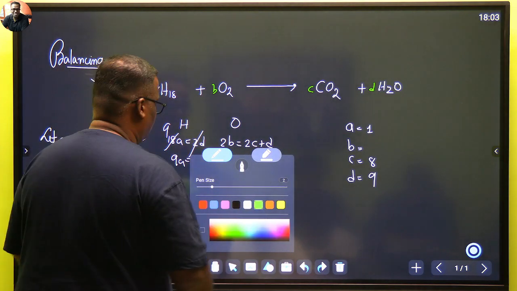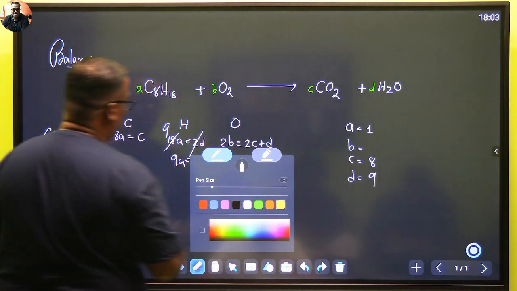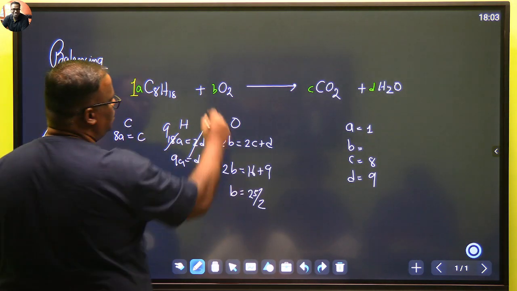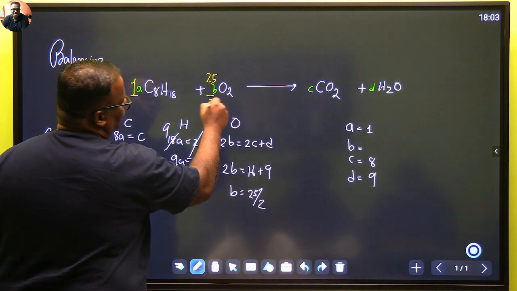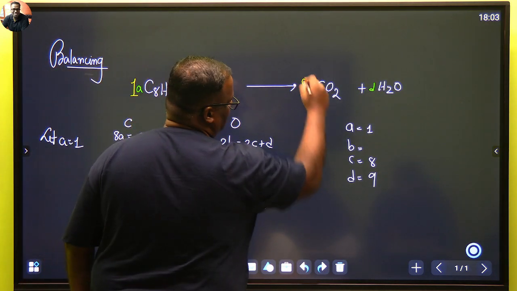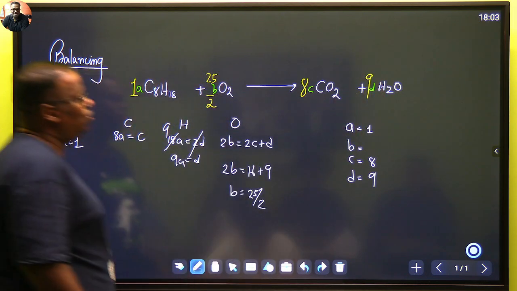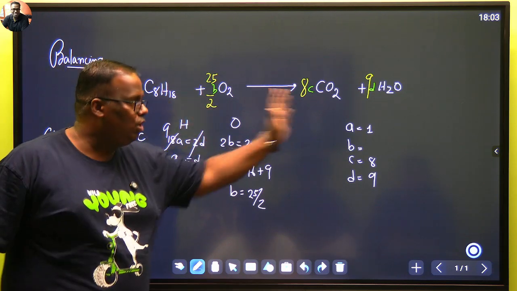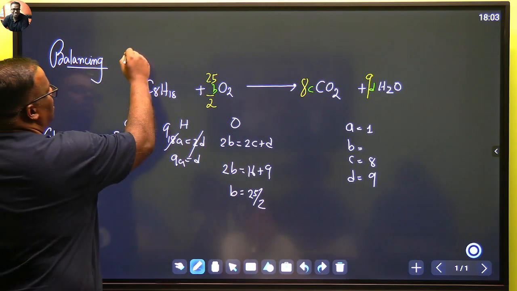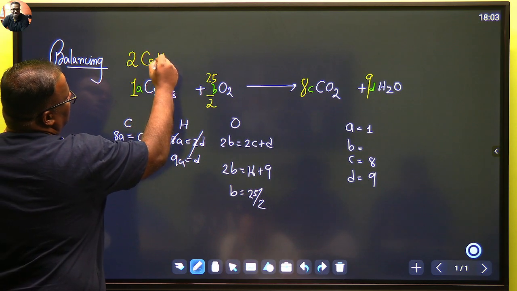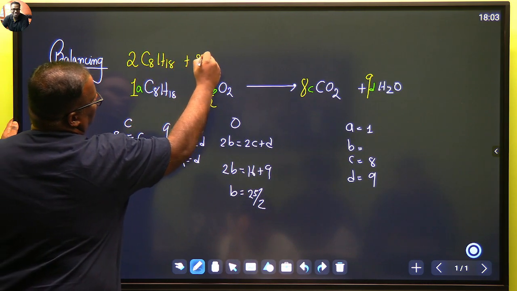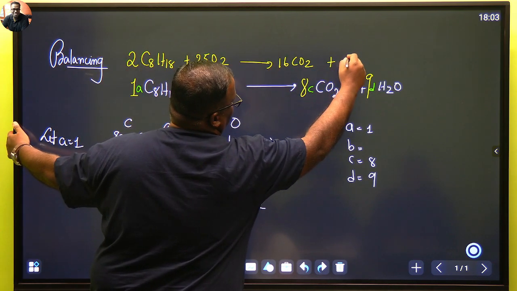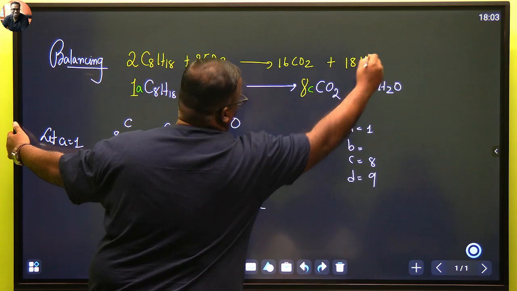So we have got our values. We are good to fit them now. Let's fit them. A is how much? 1. So ultimately it is 1C8 reacts with B. B is how much? 25 by 2. C का value कितना है? 8. D का value कितना है? 9. Now no molecule can be in fraction. So what do? We multiply the whole equation by the denominator 2. So finally it becomes 2C8H18 plus 25O2 gives me 16CO2 plus 18H2O.